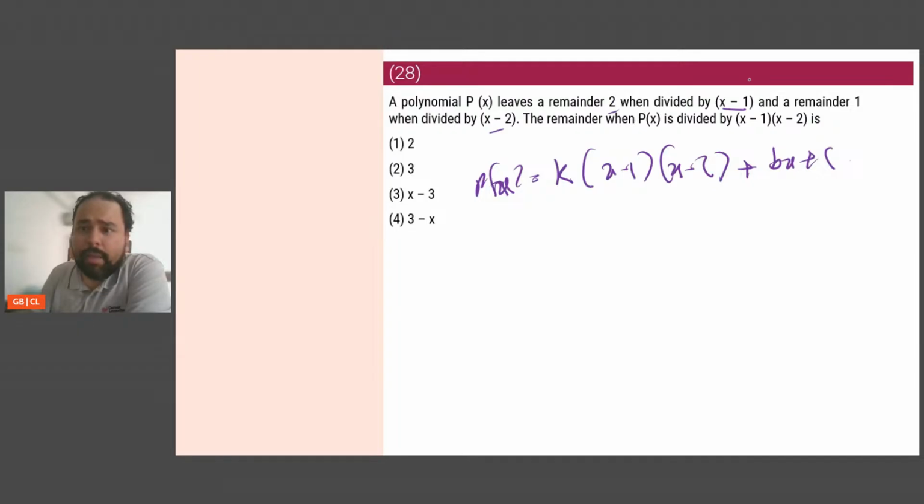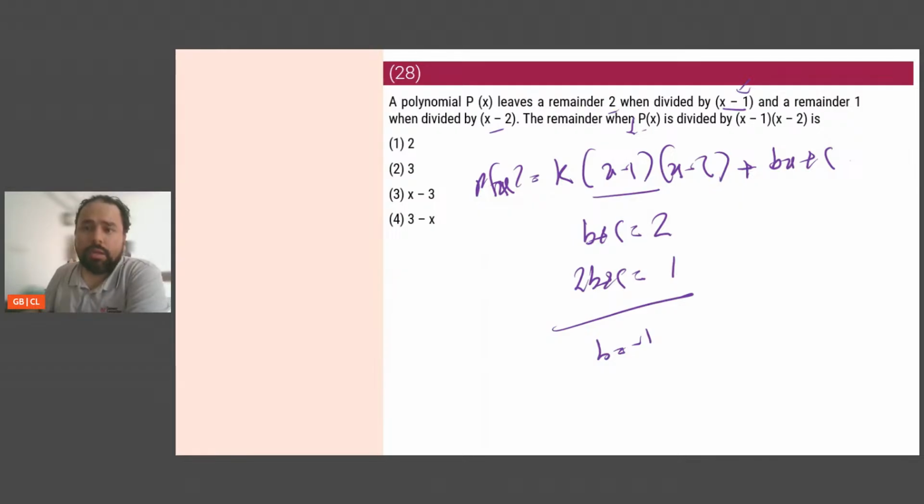Now, when I'm dividing by X minus 1, that means X equals 1. Let's put X equals 1. This becomes 0. So I'm left with B plus C. So remainder is 2. When you're dividing by X minus 2, X equals 2. So again, this becomes 0. I'm getting 2B plus C is equal to 1. So when I subtract, B is equal to minus 1. If B is minus 1, then C is equal to 3.